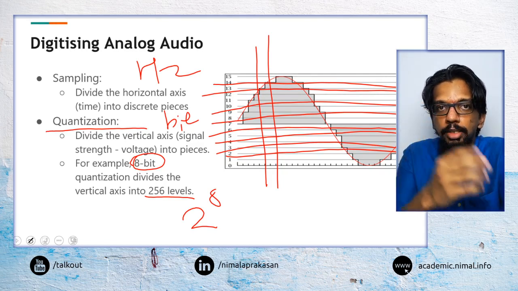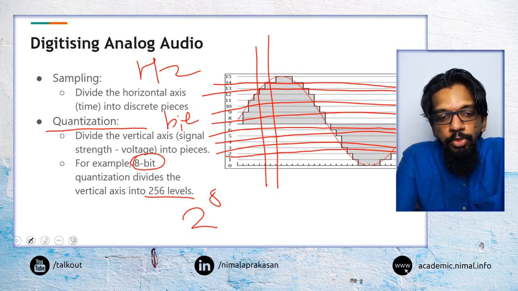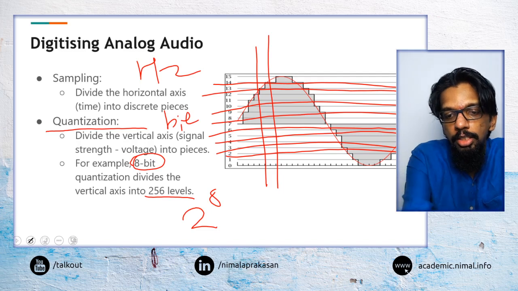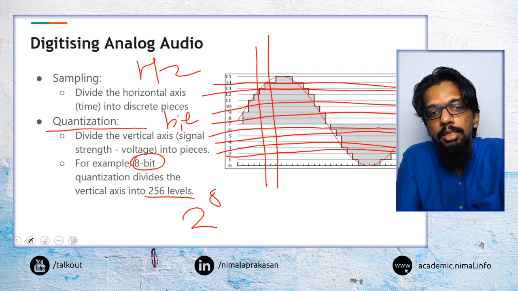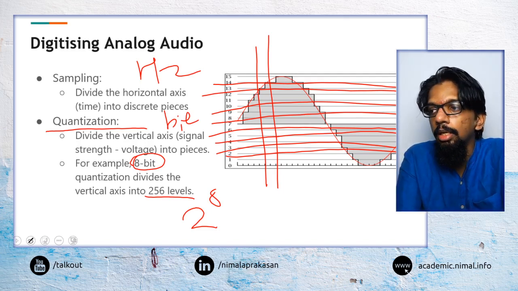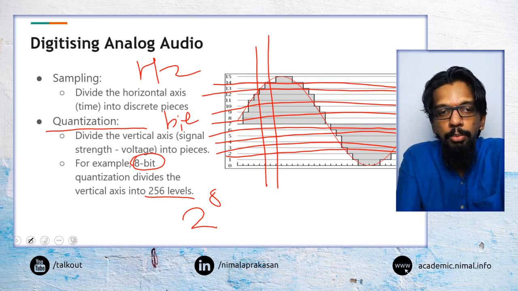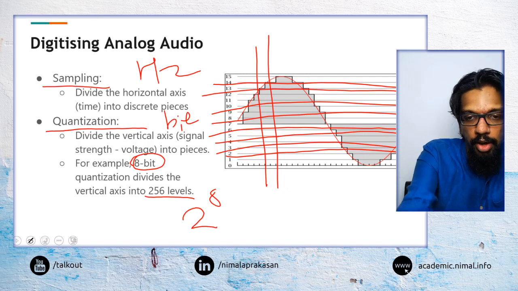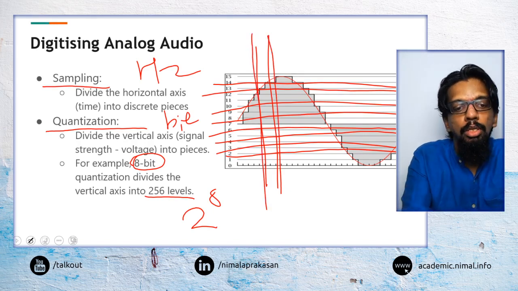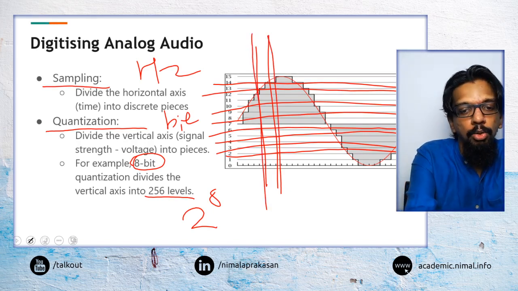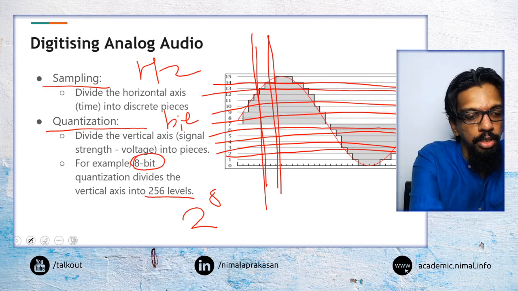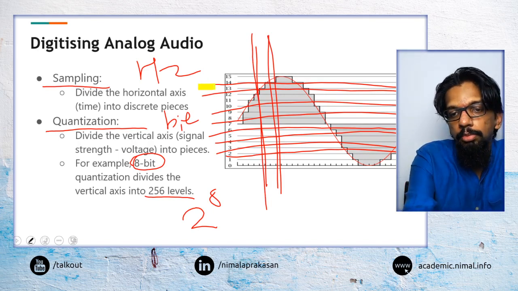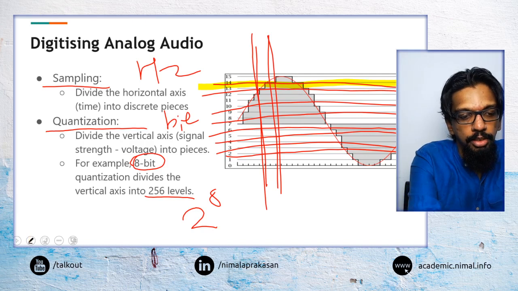So that is what we will be doing when we are quantizing. So sampling is dividing along the horizontal axis, and quantization is dividing along the vertical axis.